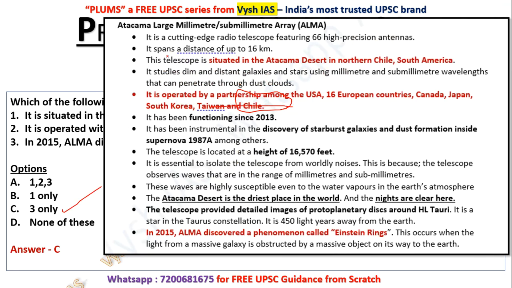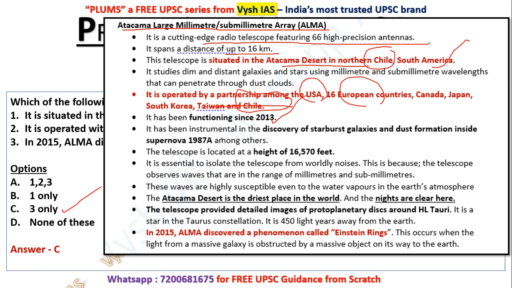Okay, so if you see here, this is the full form: Atacama Large Millimeter Submillimeter Array, or ALMA telescope. It is a cutting-edge radio telescope featuring 66 high-precision antennas, spanning up to a distance of 16 kilometers. And it is in the Atacama Desert, which is in North Chile, in the South American continent. It is operated by a partnership of the USA, 16 European countries, Canada, Japan, and South Korea. In the option we put 16 Asian countries, that is wrong. It has been functioning since 2013, so it's like 10 years now.